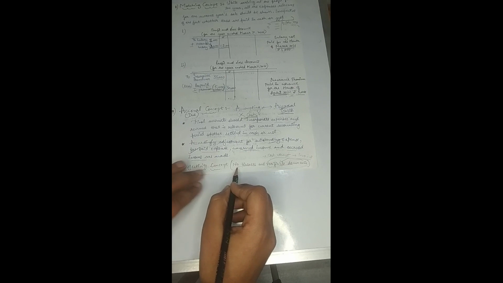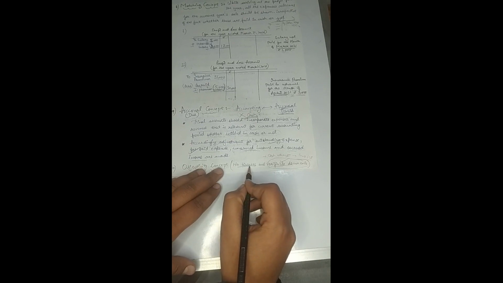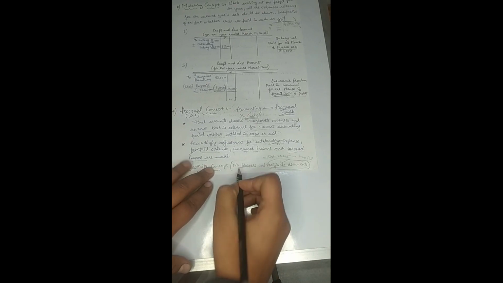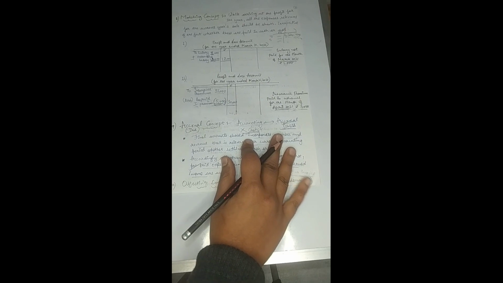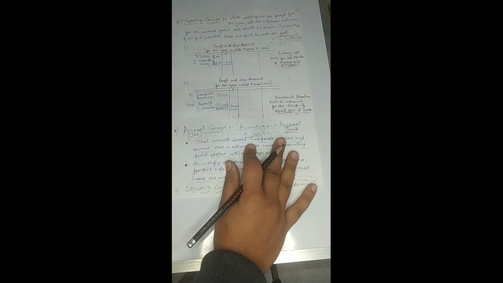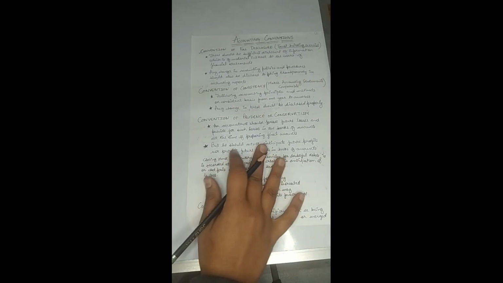So the accountants must prepare the books of accounts on a true basis, on a fairness basis, with no personal bias, and the entries should be supported by verifiable documents, whether in the form of vouchers, cash receipts or invoices. So all these were the accounting concepts. These concepts have been made by law and are uniformly adopted by all the accountants while preparing the financial statements. Now coming up next are the accounting conventions.